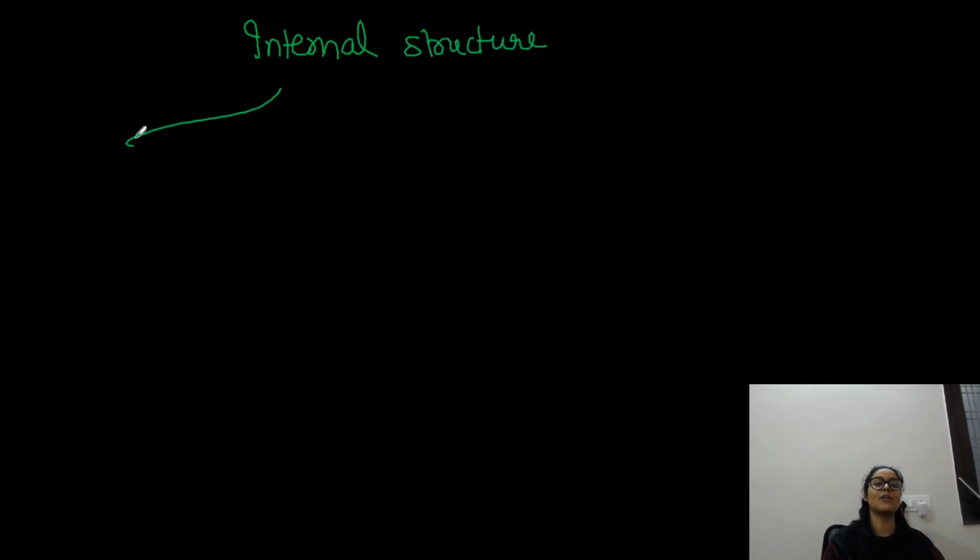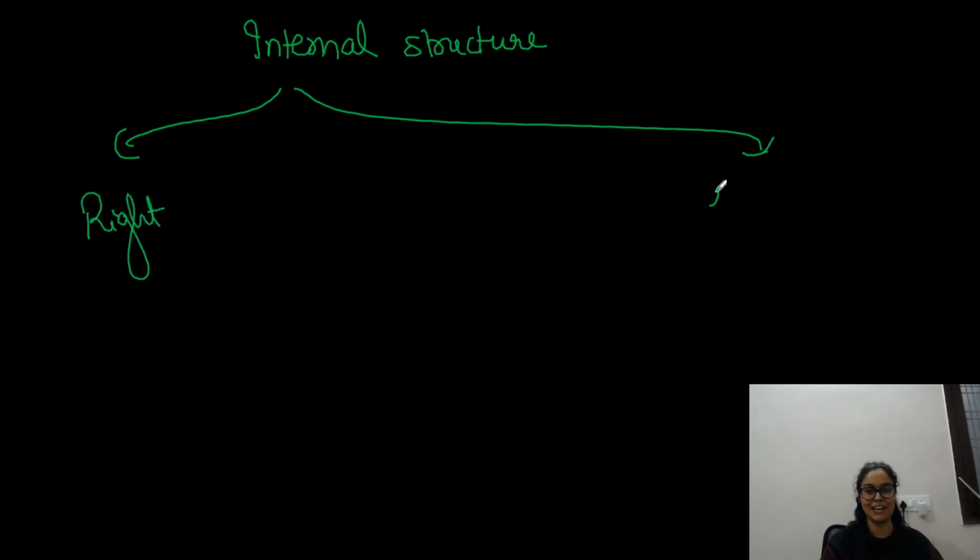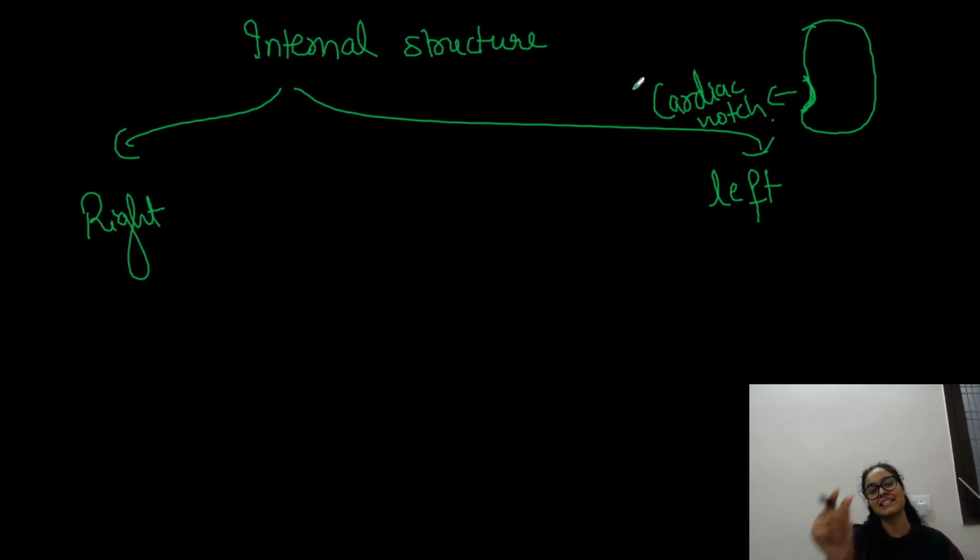When we talk about the internal structure of the lungs, there is the right lung and the left lung. The left lung has a notch, a depression, which is known as the cardiac notch, because the left side wall of our heart is so thick that it takes much space on the left side itself. So here is the cardiac notch, right? The cardiac notch is present in the left lung to accommodate our heart. Okay? So this is how you would recognize the left and right lung.